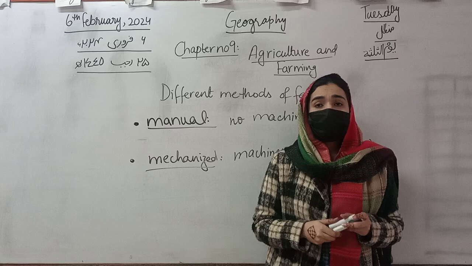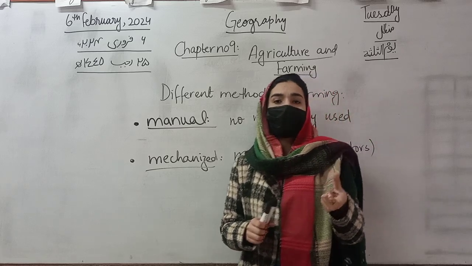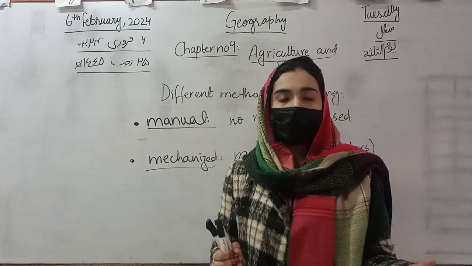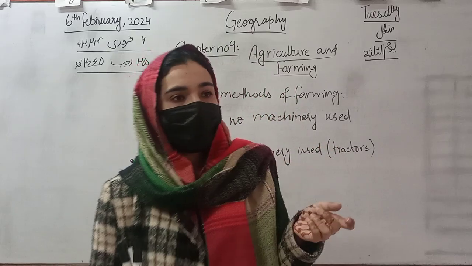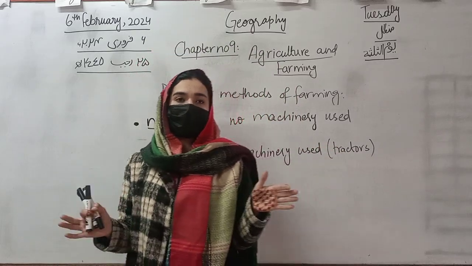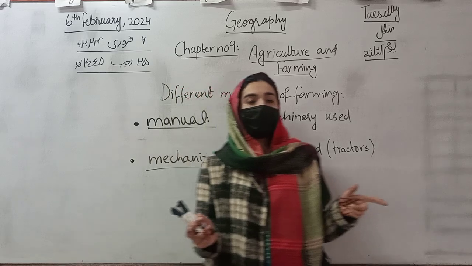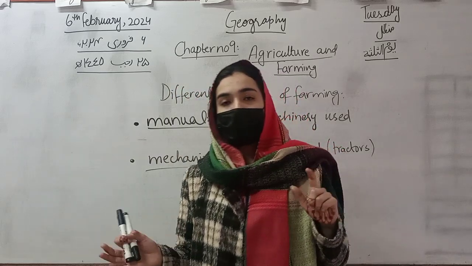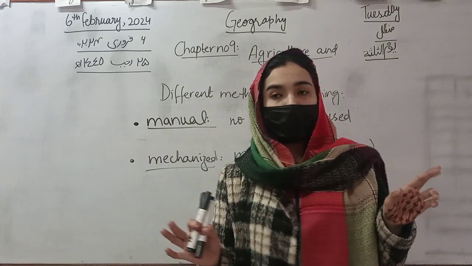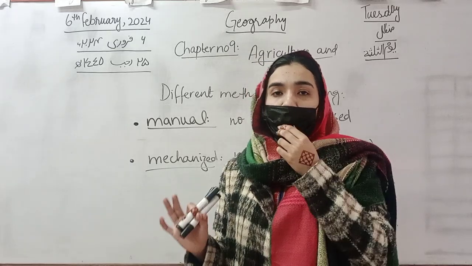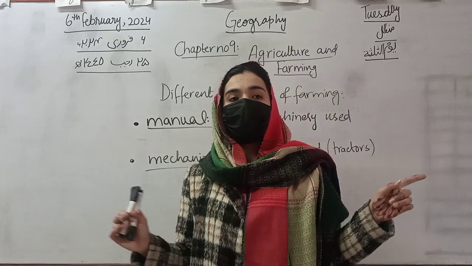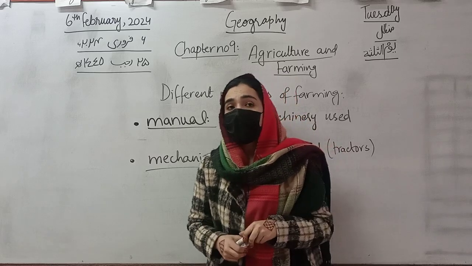Good. Subsistence farming is done on a small piece of land and just for a single family. And in commercial farming you can produce crops and keep animals not only for a single family and not on a small piece of land but on a large piece of land and used worldwide.